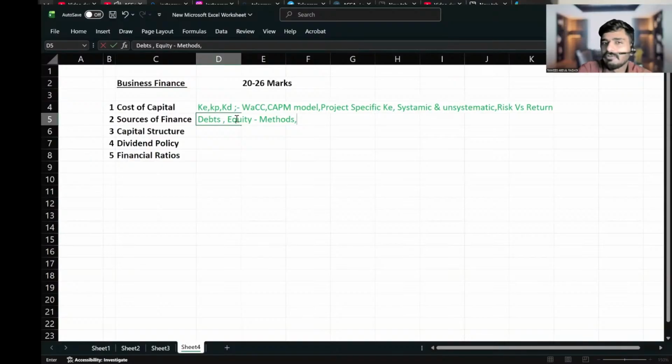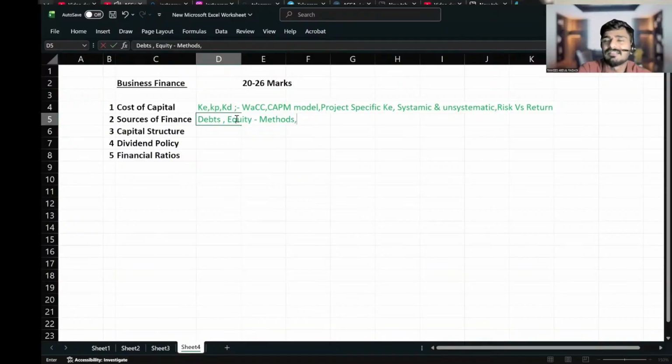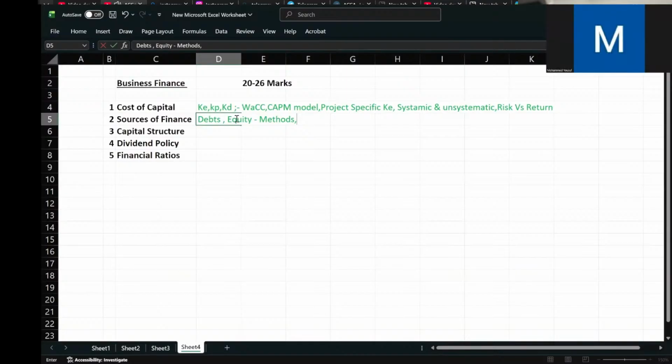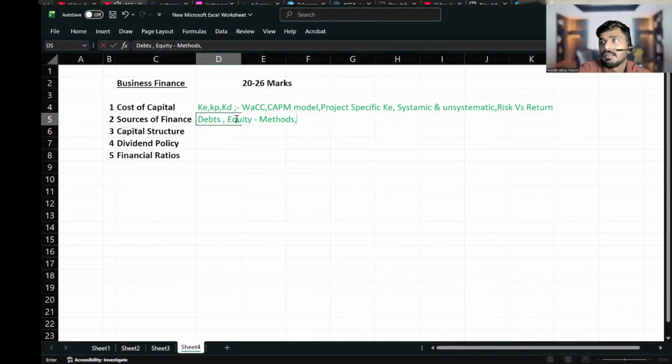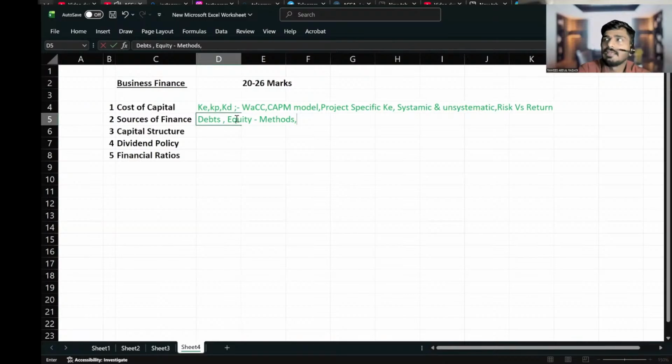Are you familiar with Manchester United? In 2012, I think Manchester United also issued their IPO. Are you familiar with the Lulu company from Kerala? Yes, there is a Lulu mall in Hyderabad, a big mall. In Kerala also there are Lulu malls, and it's mainly in Gulf countries. Anyway, Lulu company also issued its IPO. IPO means before entering the stock market, they issue their shares. That is what an IPO is.